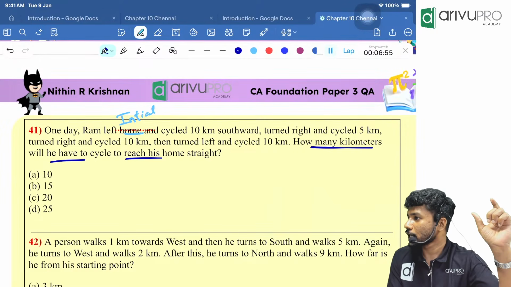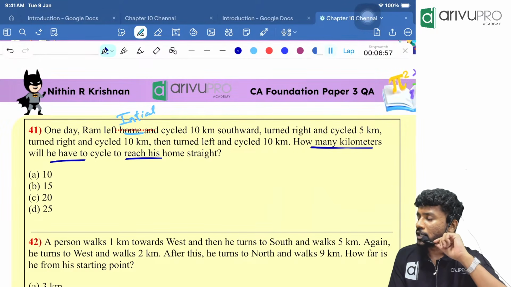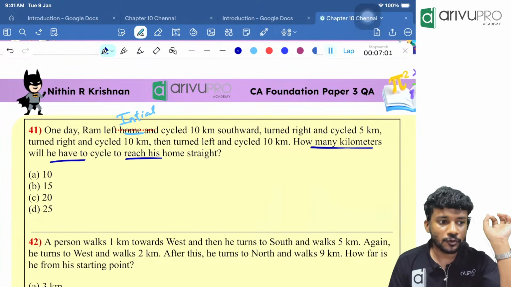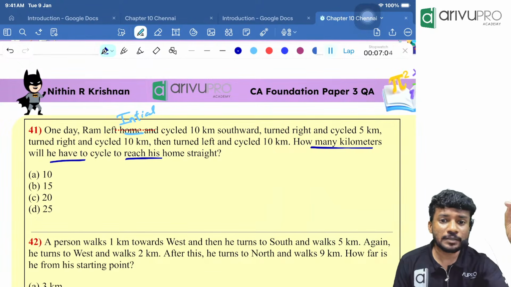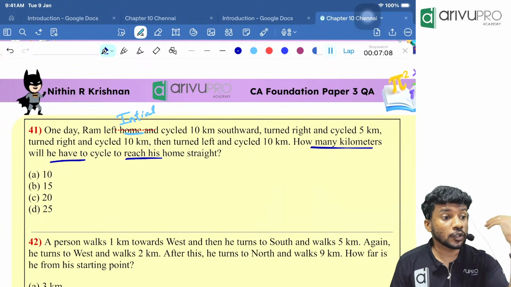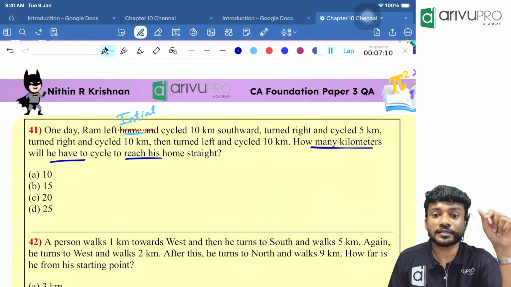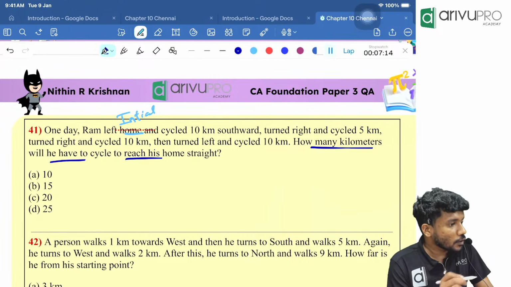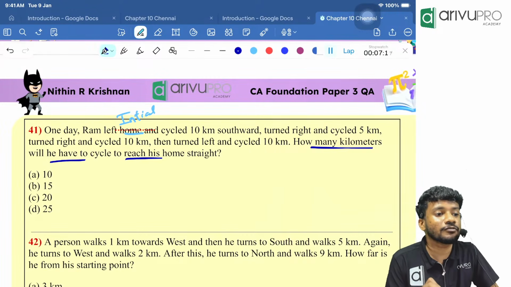Sir, I have Cal C but not GT button. So if you buy a calculator with GT button, the reason I am telling you is certain chapters, AP, GP, then our chapter 4, mathematics of finance and all, you can solve the question within 10 seconds using GT. While people without GT, they need to solve the question maybe for 1 minute, 1.5 minutes.